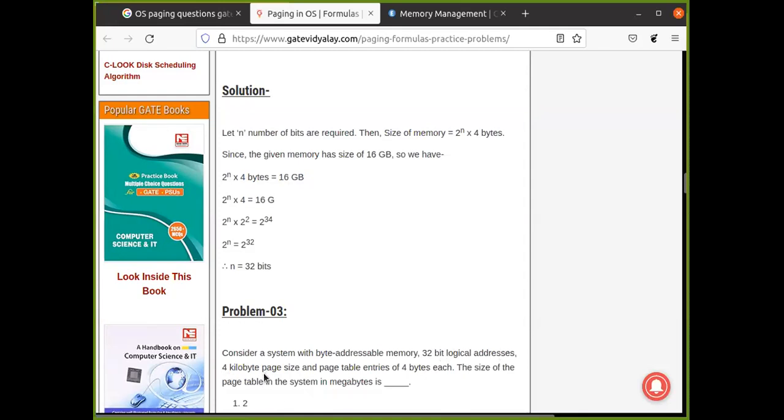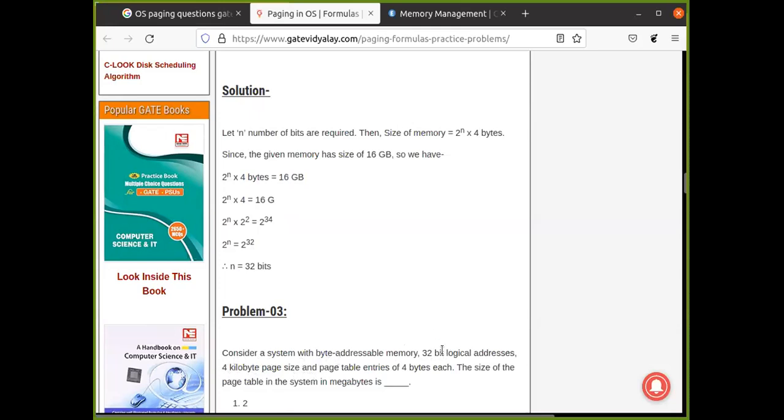So how many bits are used to represent the number of pages? 4 kilobyte is 2 raised to 20? No, 2 raised to 20 is a megabyte. 4 kilobyte is 2 raised to 2 times 2 raised to 10, that is 2 raised to 12. Yes, so 12 bits are used for offset because it is the page size.